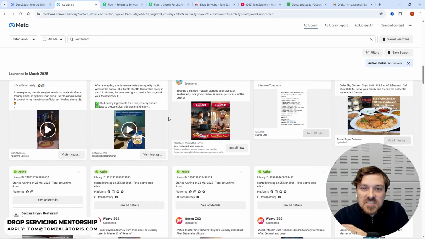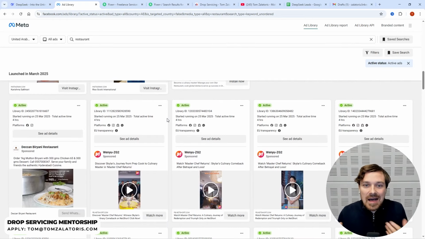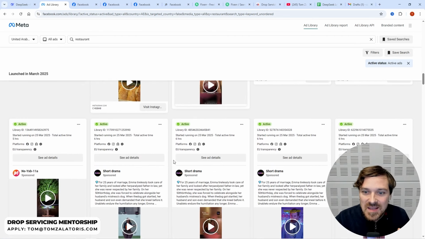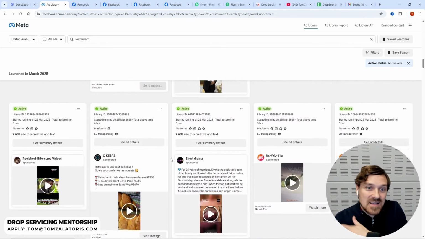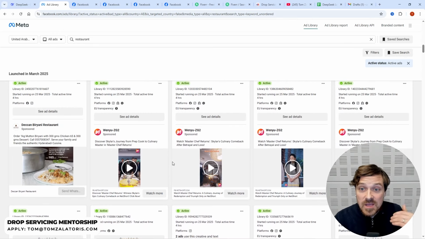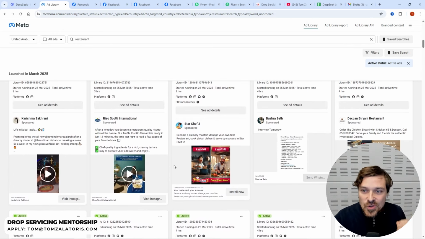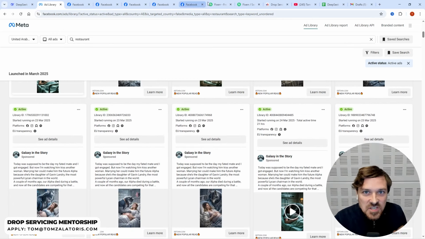What is this Facebook Ads Library and how is it going to be useful for us to earn money with this strategy? What we're essentially trying to do is find businesses who don't have a suitable website or they don't have a website at all, okay? And we're going to be offering them to create a website. So let me show you how this works.